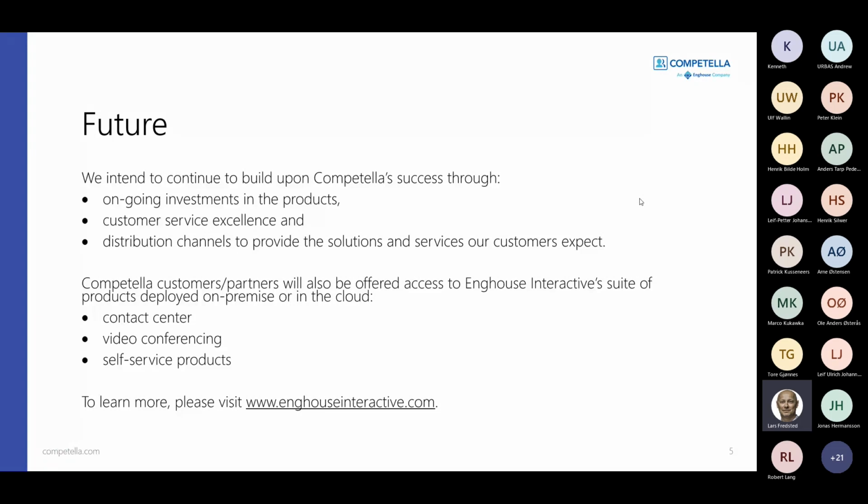Competella's customers and partners will also be offered access to the extensive Enghouse Interactive suite of products that are deployed both on-premise or in the cloud. Those consist of contact center solutions, video conferencing, as well as self-service products. You are, of course, more than welcome to visit enghouseinteractive.com to learn more about the company.